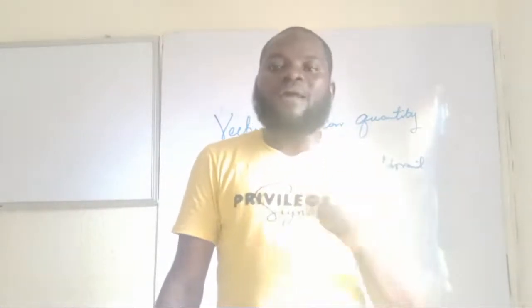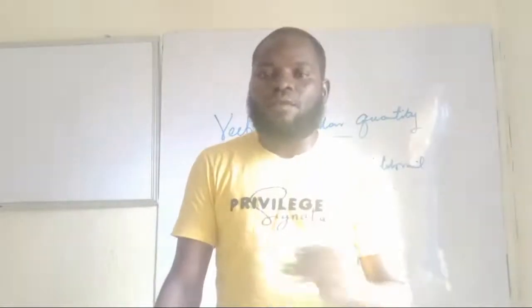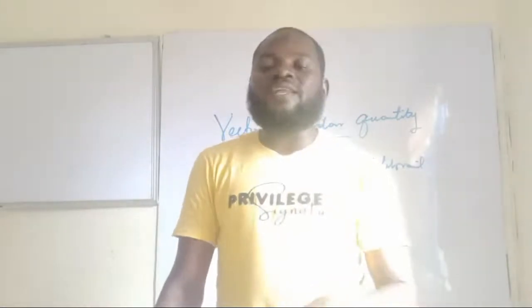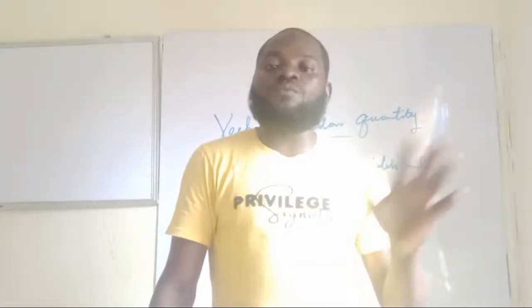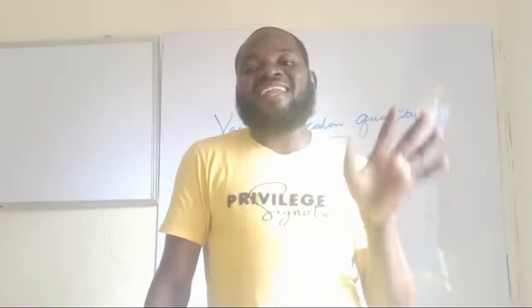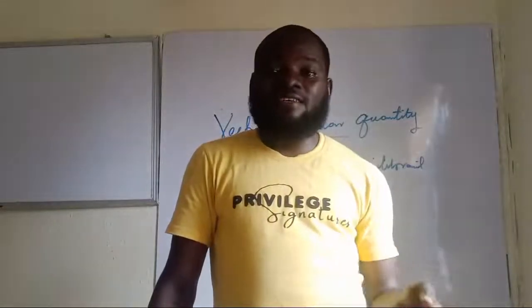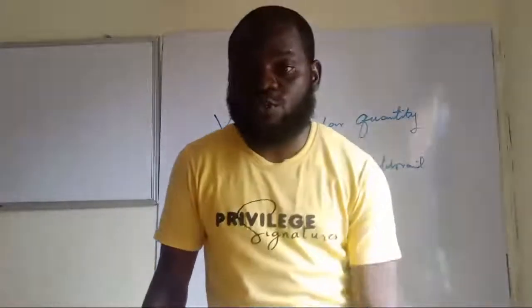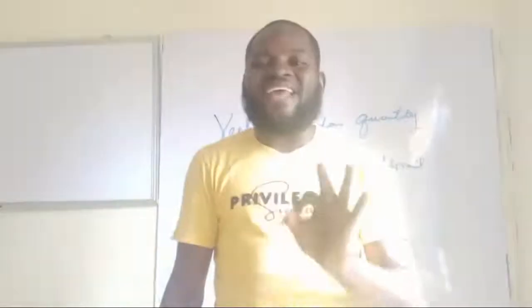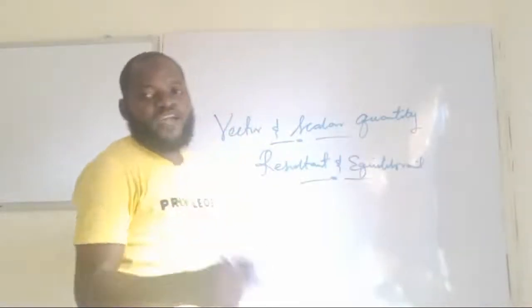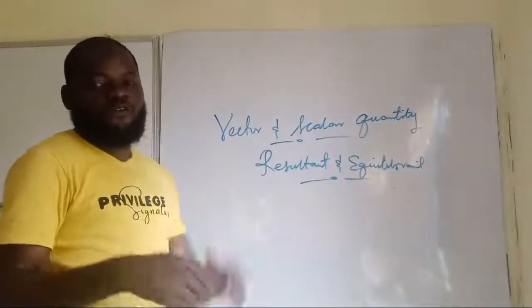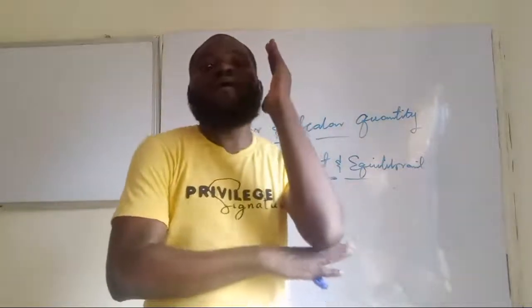But in the case whereby they are perpendicular, how do we treat them? We need to understand that. In the case whereby they are more than 2, how do we treat them? We need to understand that. In the case whereby they are inclined at an angle that is not 90 degrees, we need to understand that. So now let's look into that. The first one is when they are perpendicular: how to find the resultant of two perpendicular vectors.